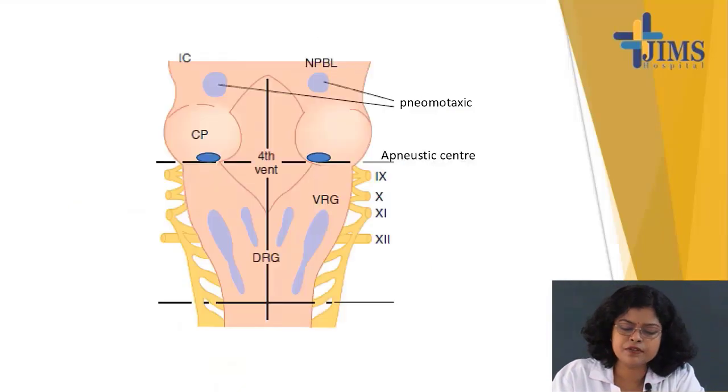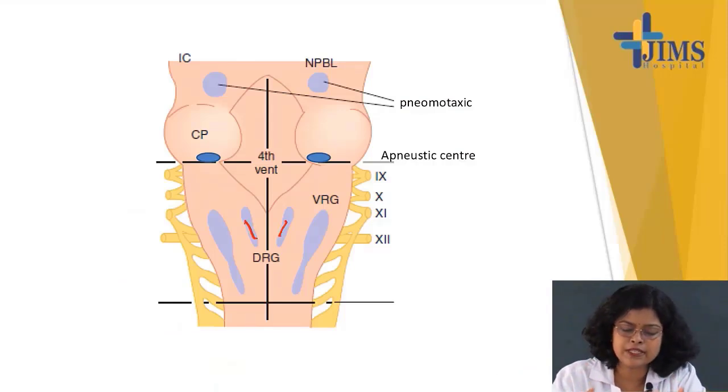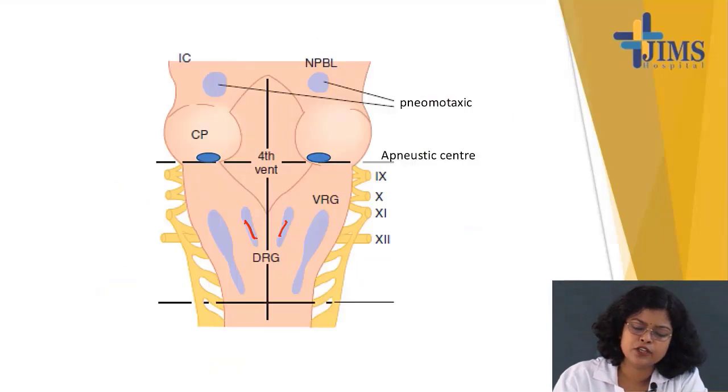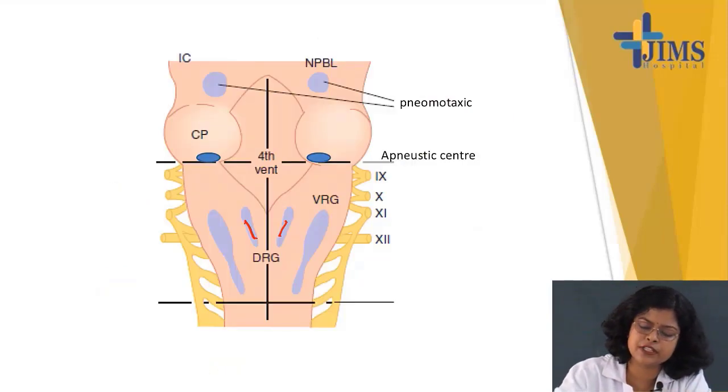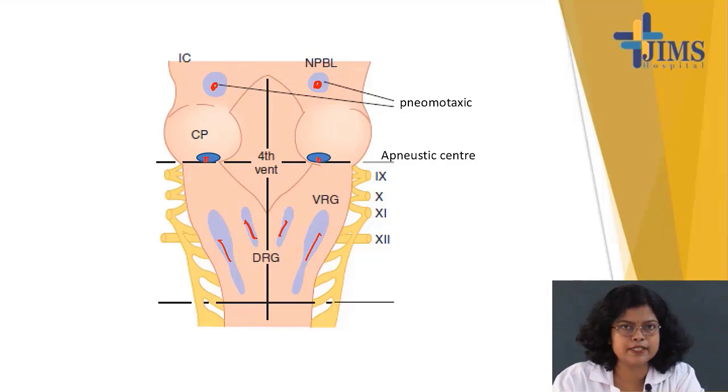Now if you see this diagram, you can see these are the DRG. All centers are present bilaterally. So there are two DRG, two VRG, these are the VRG, this is the pneumotaxic center bilaterally, and this is the apneustic center. These are the four centers.